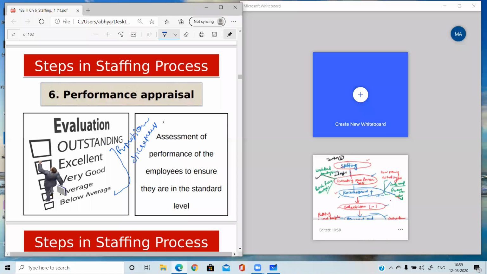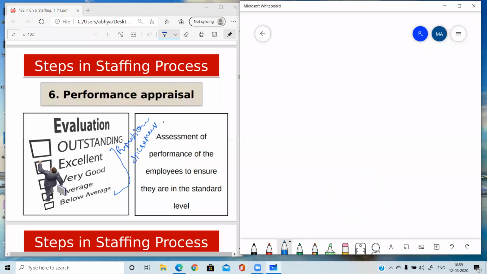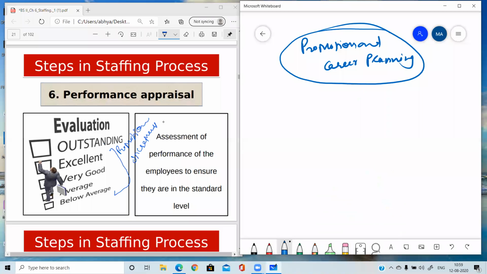Okay. So after doing the performance appraisal, the next step, which I have already told you, is promotion and career planning. This is the next step in continuation. In this step, it becomes necessary for our organizations to address career related issues and promotional opportunities for their employees. So it is very much required that promotional opportunity should be given to the employees.